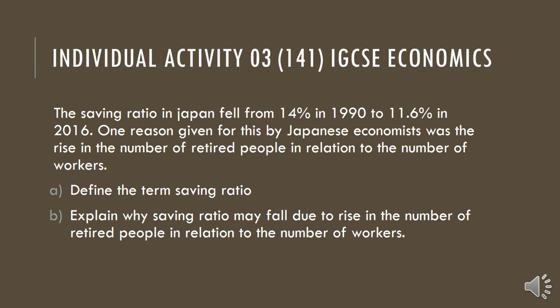So, define the term saving ratio. What do you mean by saving ratio? We can say it is the average propensity to save. Saving ratio means saving divided by disposable income. That is considered to be the saving ratio or average propensity to save.